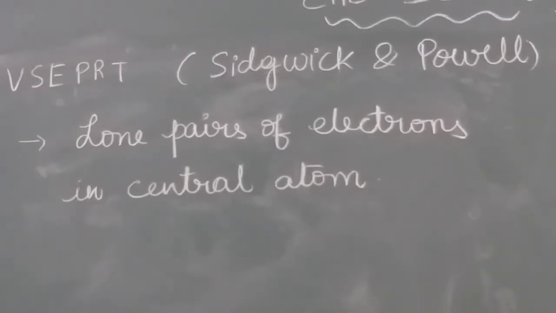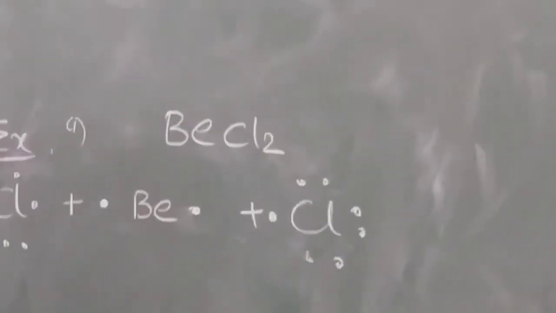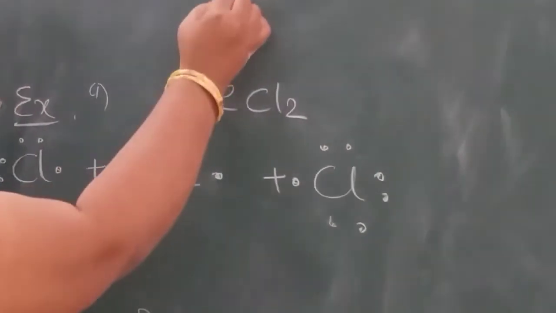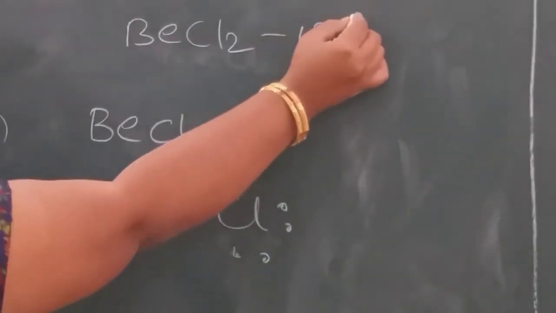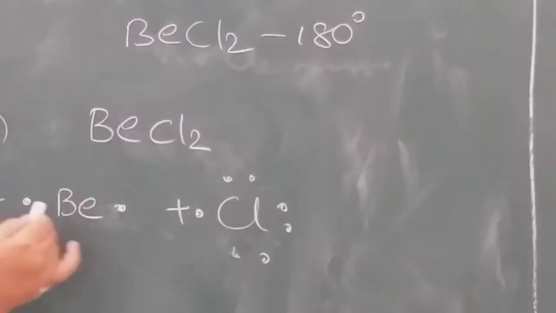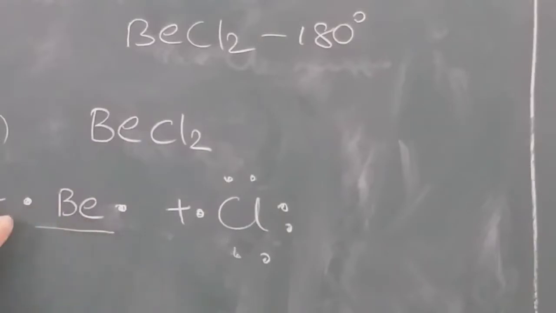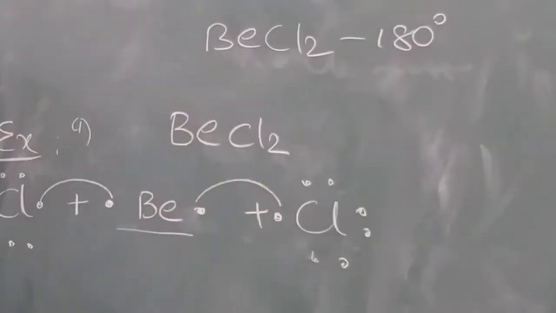Okay, first of all take the example of beryllium chloride. Beryllium chloride is linear. That means the bond angle is 180 degrees. Why is it linear? If you take beryllium, it has two paired electrons.